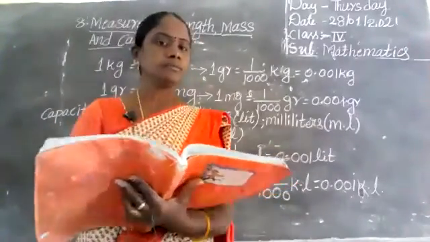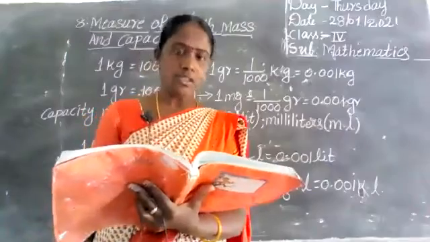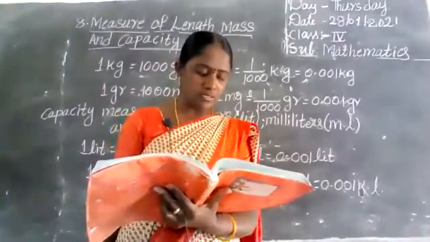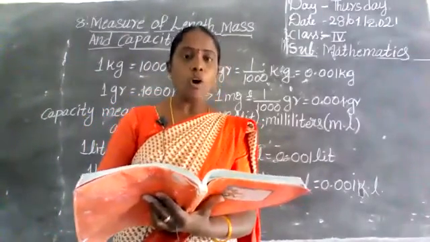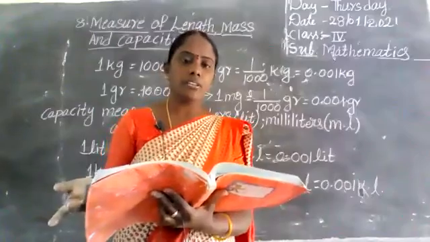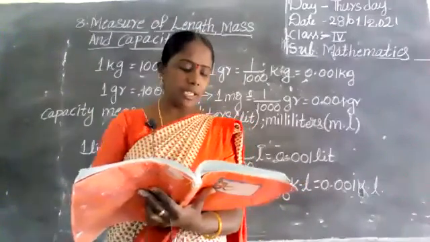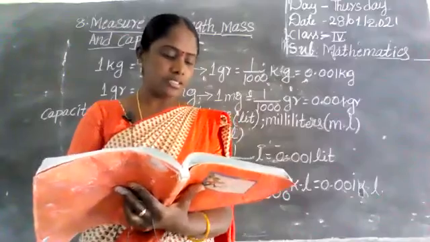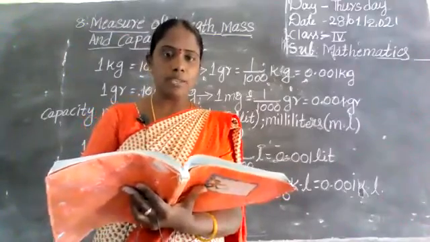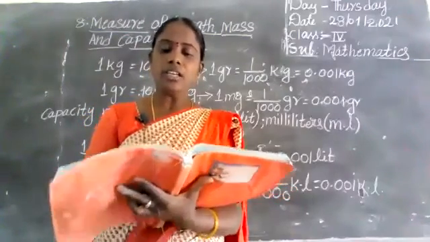Next one, 7 meters 25 centimeters, how many centimeters? 725 centimeters. Write like that. Complete, children.